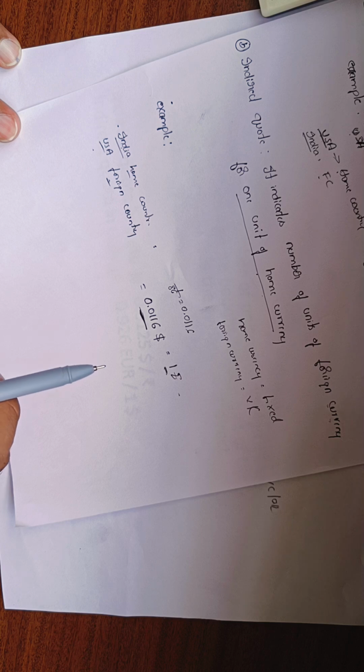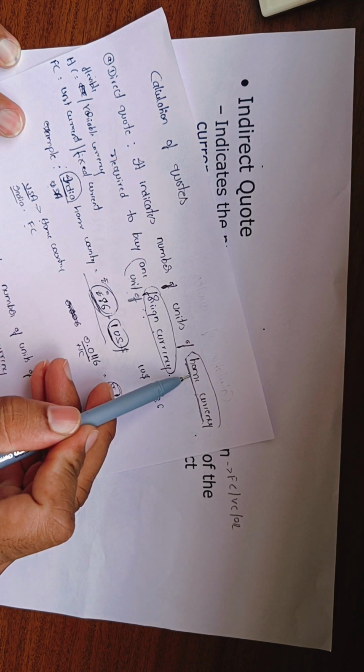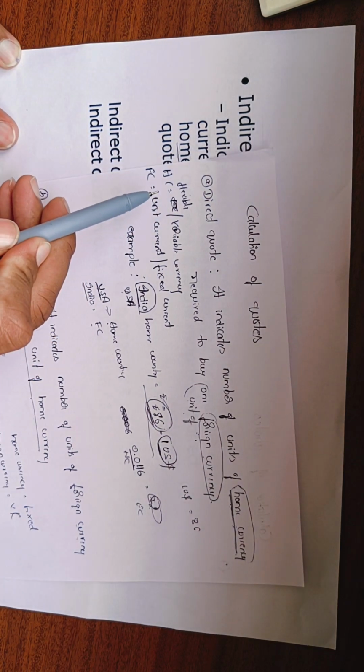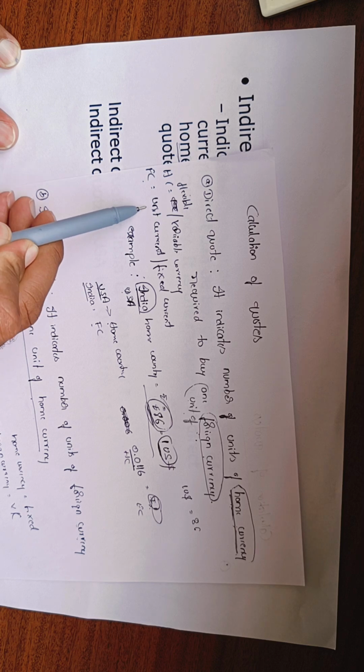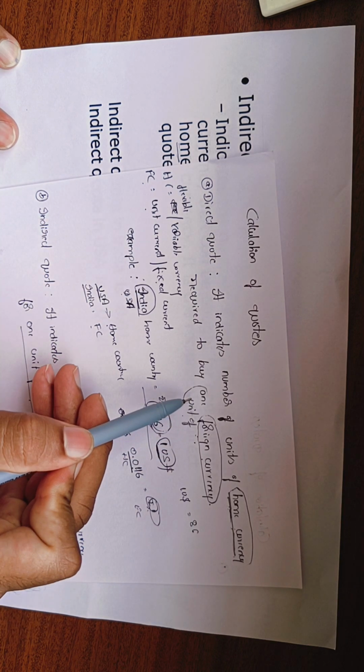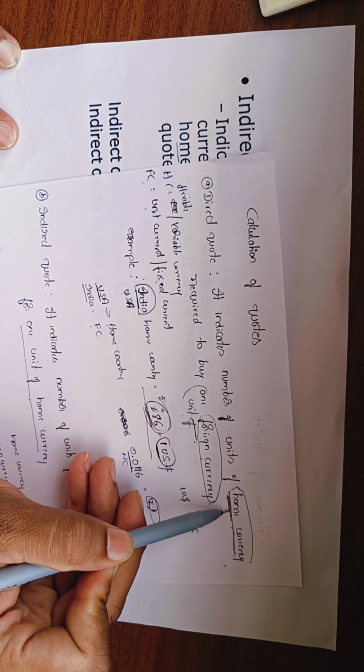And I also said one more thing. In the direct quote, the home currency will be the flexible or variable currency, and the foreign currency will be the unit currency or fixed currency, because to buy 1 unit of foreign currency, we need to decide how much to pay in home currency.